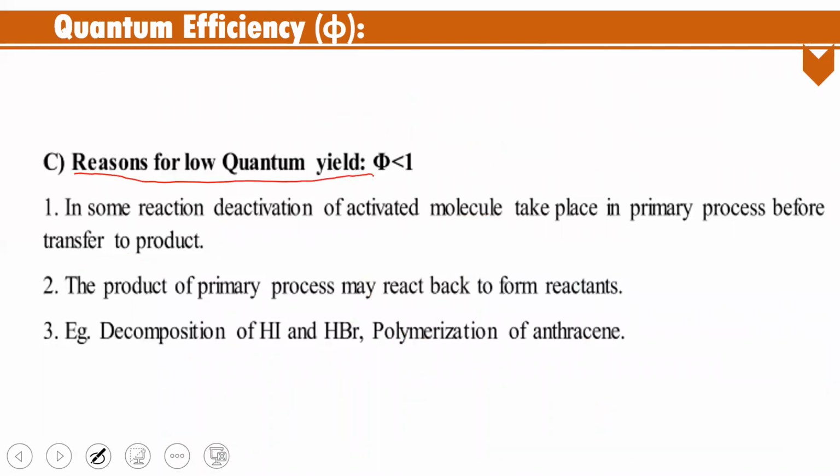And the next one is the reason for the low quantum yield. Some photochemical reactions have a low quantum yield, that is, phi less than 1. What are the reasons? The main reason is deactivation of activated molecules. The deactivation of activated molecules takes place in the primary process before it forms the products. That is the main reason for having a low quantum yield.